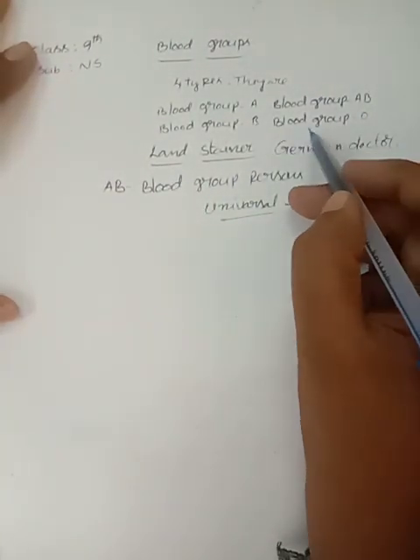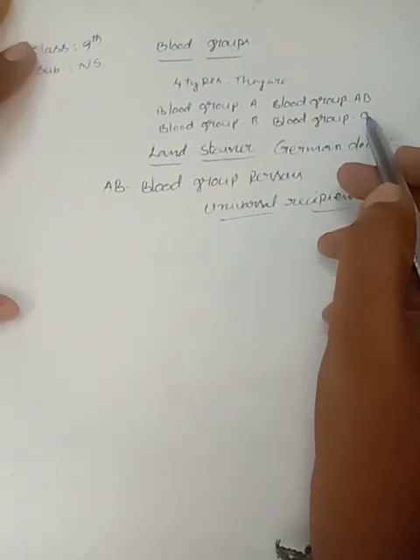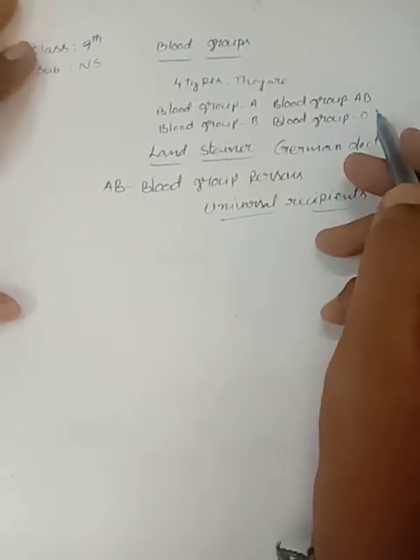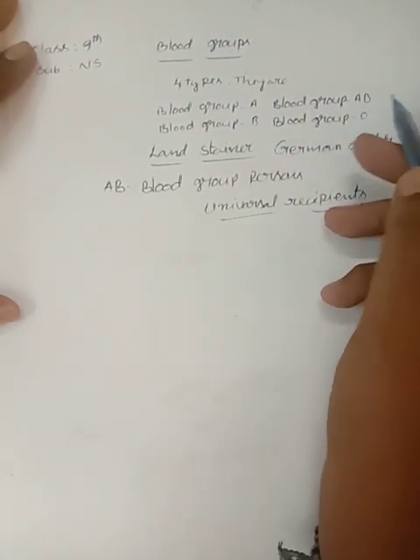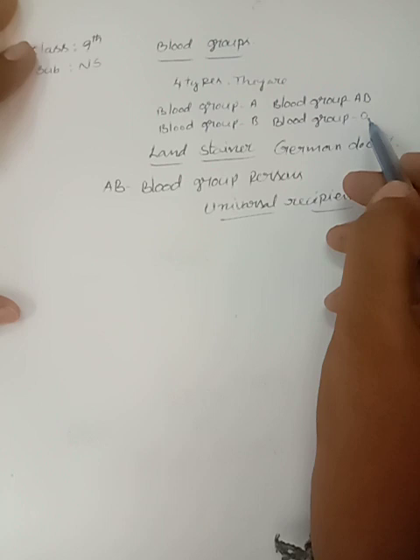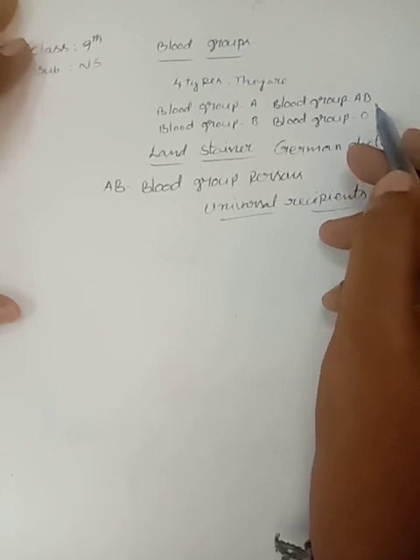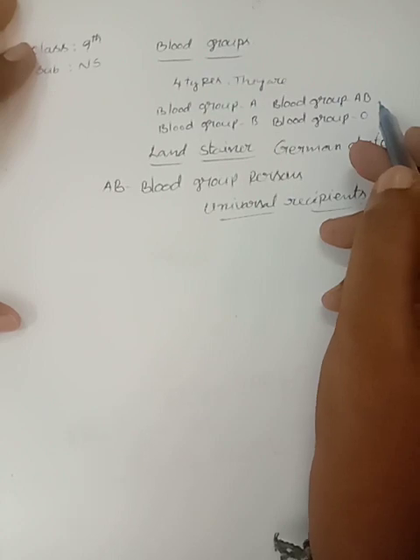And children, blood group O persons can donate blood to any other blood group.